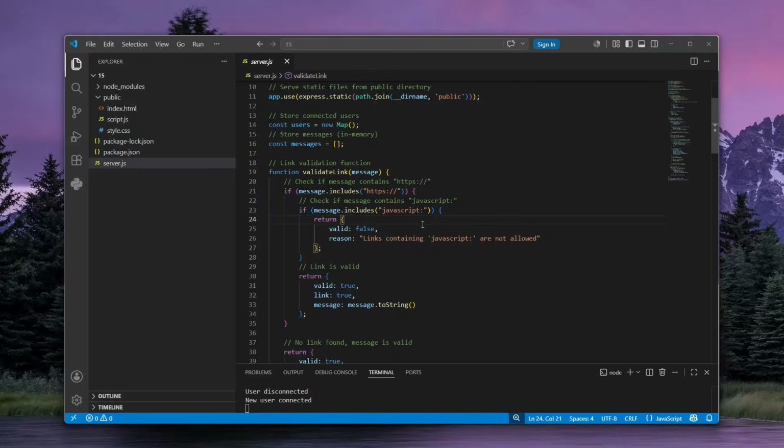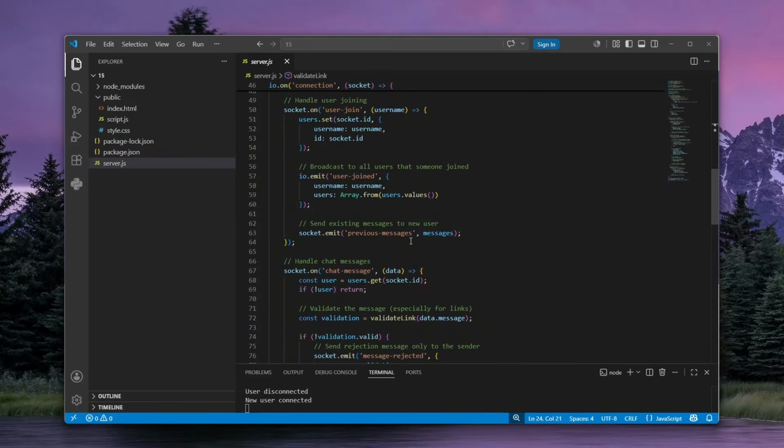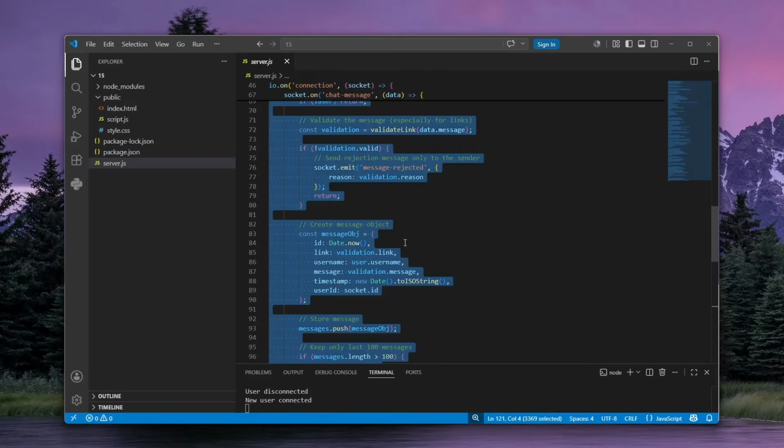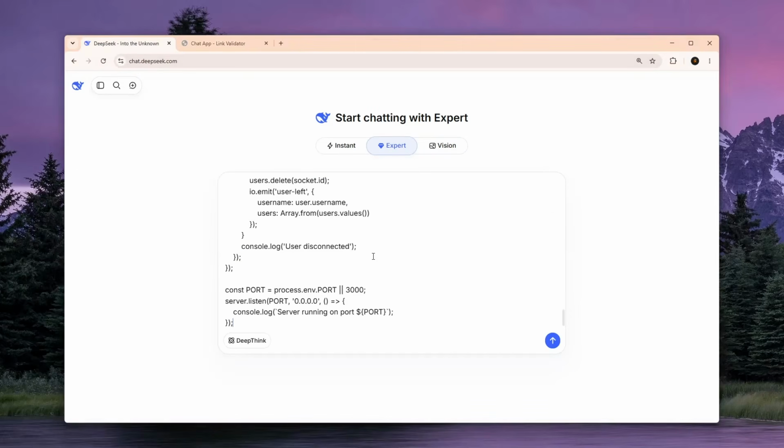So, all right, now that we do understand what is actually happening, we're at the point where we need to start talking about the exploitation. What I will do is I will copy the whole damn server code and send this to DeepSeek and just ask him, hey, can you find any vulnerabilities here?